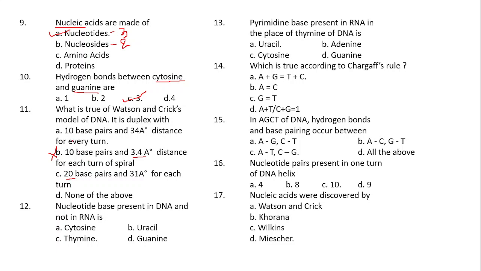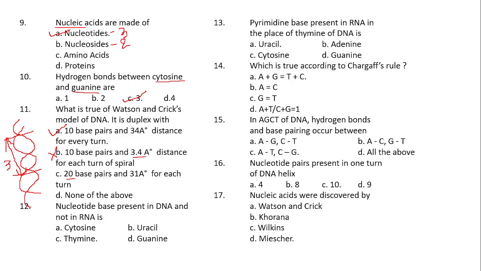Then what about option A? 10 base pairs and 34 angstrom distance for every turn. Yes, it is the proper one. So option A. In the DNA, if you observe one complete turn, see, I am drawing here, one complete turn of the DNA means from this particular point to this particular point. In this one complete turn of DNA, what will be the length of the DNA? It will be 34 angstrom. So this length will be what?